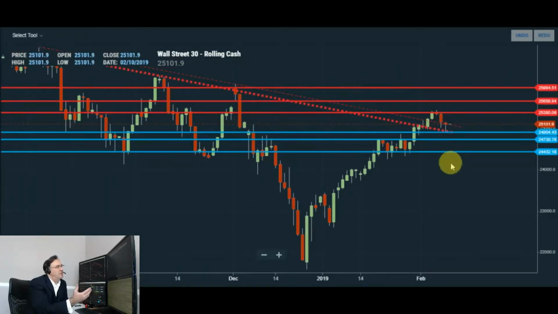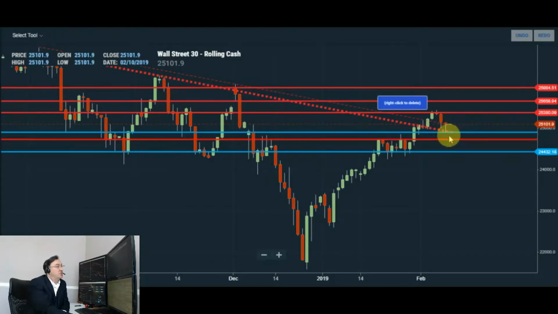So the key level for US equity bulls is at 24,900. That support level must hold in order for them to potentially attempt to move higher towards 25,380, 25,400, which is the current swing high. Only a breakout above that level could potentially target 25,660, possibly even 26,000 over a long period of time.